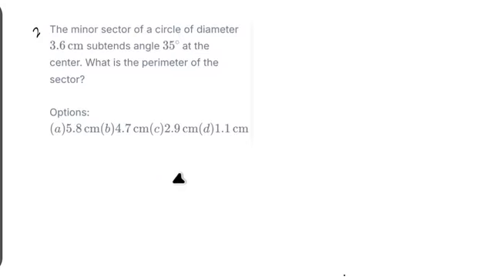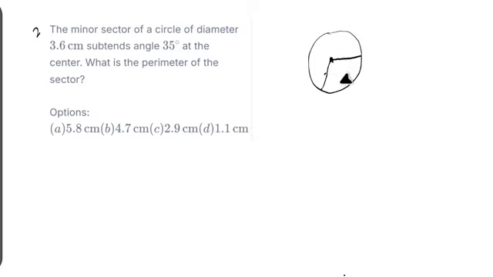This question is still on mensuration, still on plane shapes. In this place, we will also be discussing the perimeter of a plane shape, a sector. So the question I ask you: what is the perimeter of a sector? What is a sector? Let me try to draw a circle to illustrate. This is the center of the circle. A line that joins the center of a circle to any point of the circumference is called a radius. So this part and this part are radii.